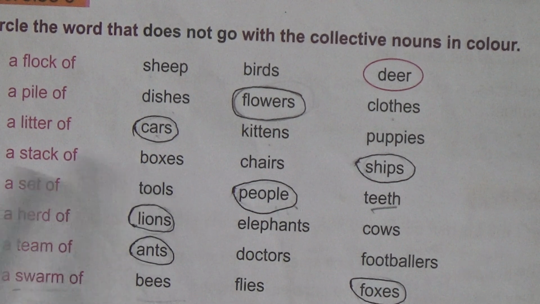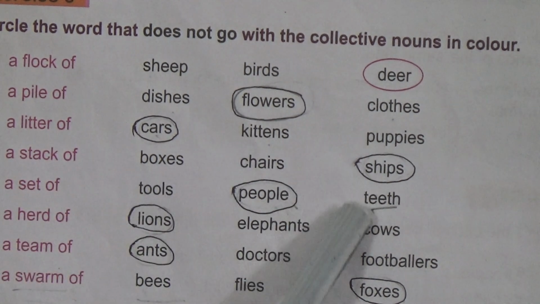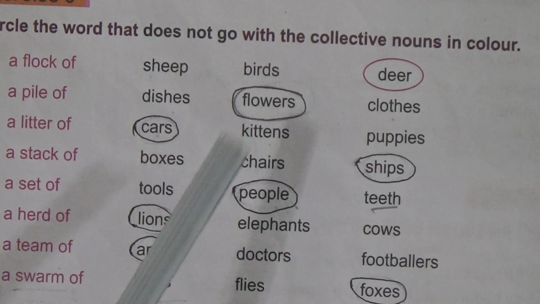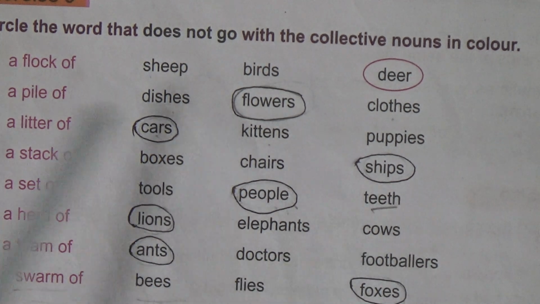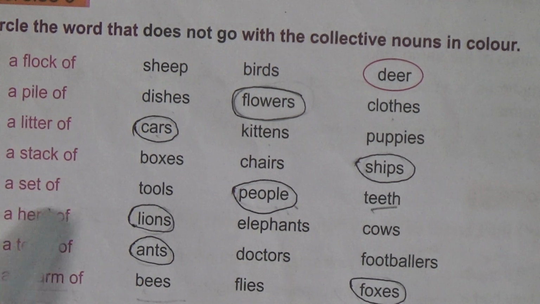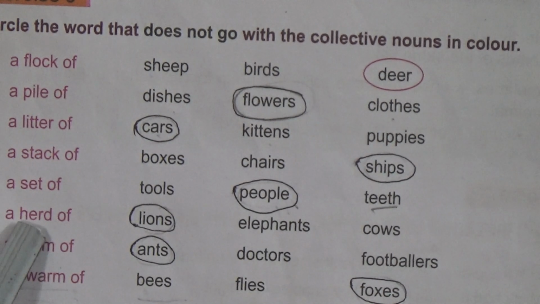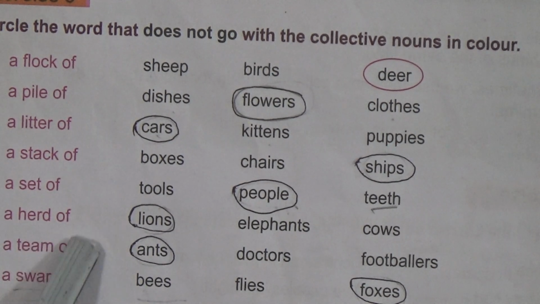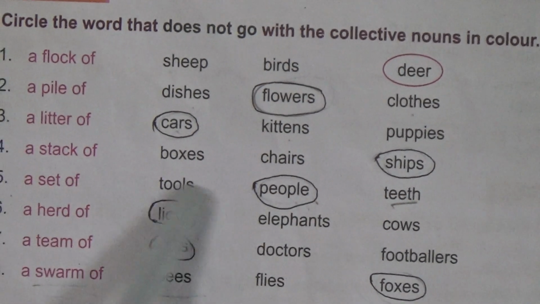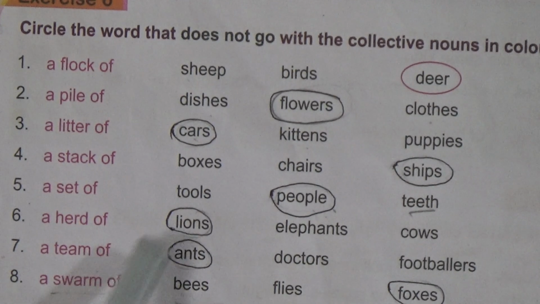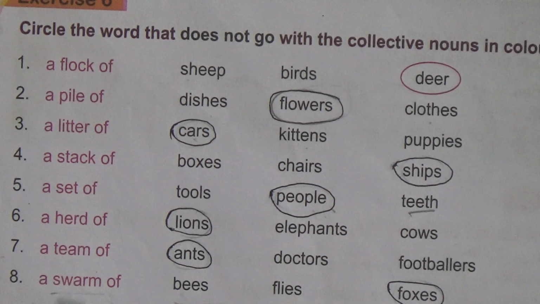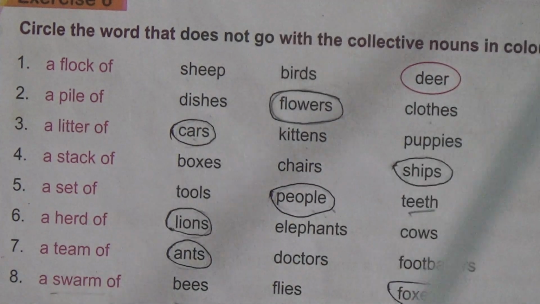Then number 4, a stake of ships. We have to circle the word sheep. Okay. Then number 5, a set of people. We have to circle here. Then number 6, a herd of lions. Number 7, a team of ants. Then number 8, a swarm of what? Foxes. We have to circle here. Okay, then go to the next exercise.